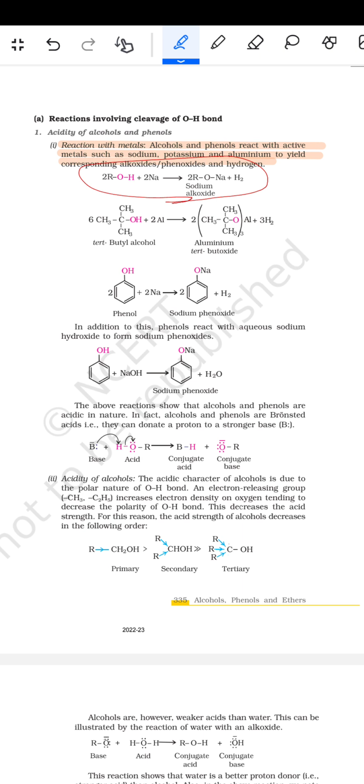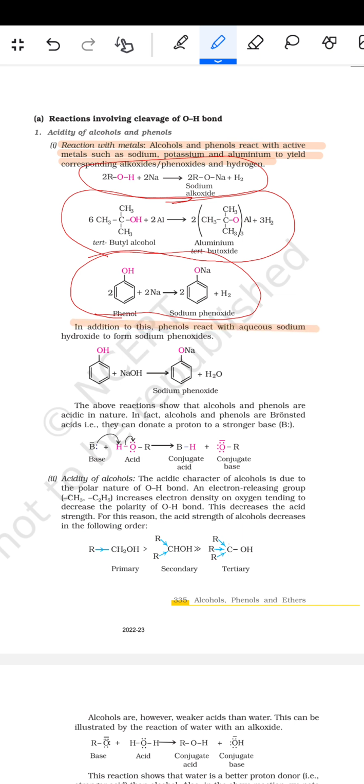फिर उसके बाद आता है कि (CH3)3C–OH, तर्ट बुटाइल अल्कोहल, से एल्युमिनियम तर्ट बुटॉक्साइड बन जाएगा. और फिर आता है OH फिनॉल के साथ सोडियम फिनॉक्साइड बन जाएगा. In addition to this, phenol reacts with the aqueous sodium hydroxide to form the sodium phenoxide. जैसे कि NaOH से sodium phenoxide हो जाएगा. The above reactions show that the alcohols and the phenols are acidic in nature.